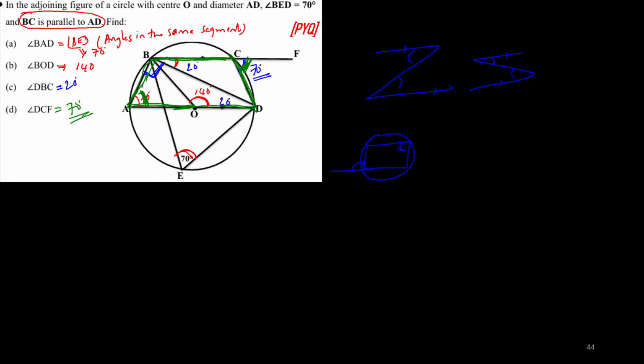Very good. I can easily say that Shreya, nowhere is linear pair used. DCF, you are finding out this one, then you are using linear pair. It can be done in many ways, but justify your answers with your steps and with your reasons. Many of you are really giving me the right answers. That means what? You are preparing and your preparation is on the right track. Very good children.